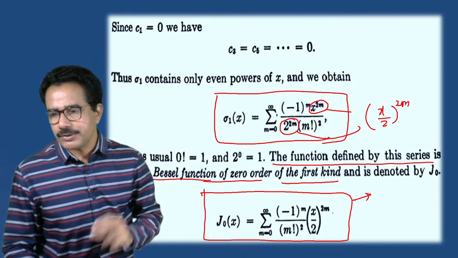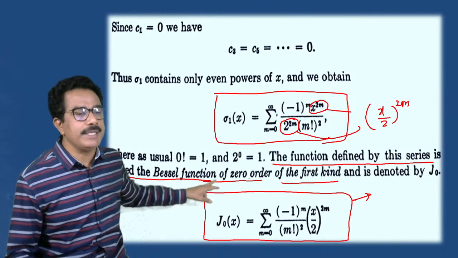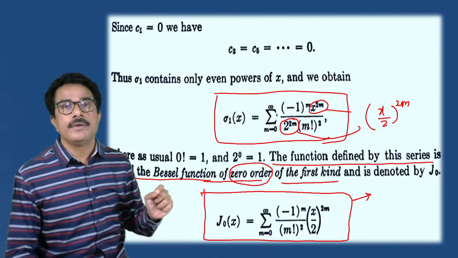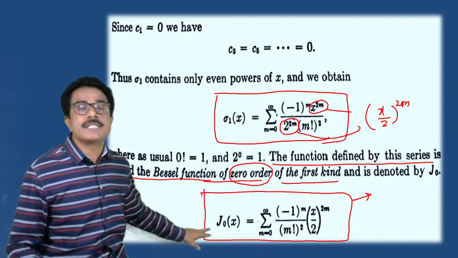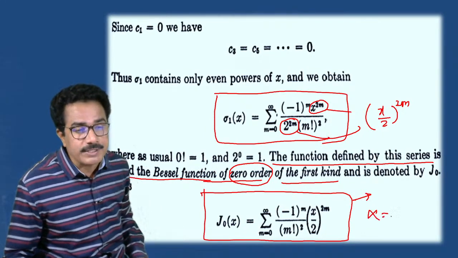Bessel's function of 0 order. Students, tell me, who can tell? Why did he say 0 order? Why is it written in the form of 0 order? Because this Bessel's function gives a value J of x when alpha is equals to 0.